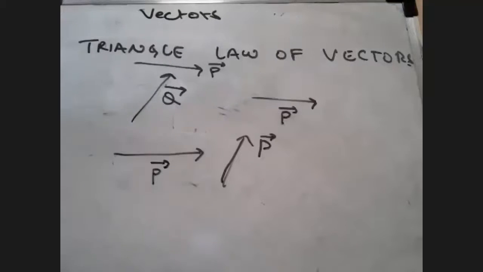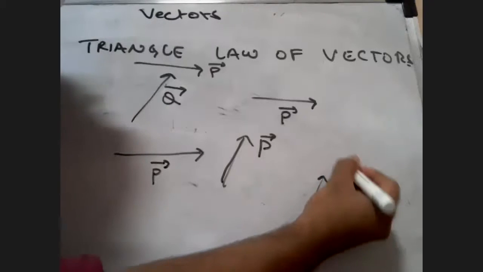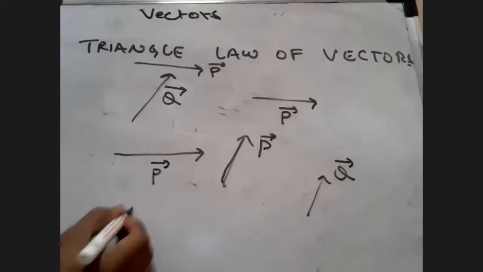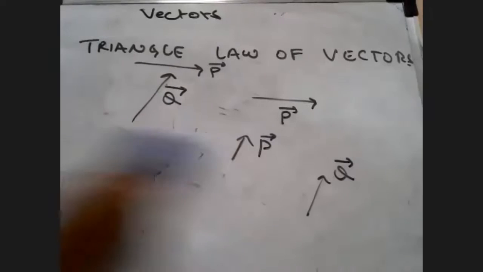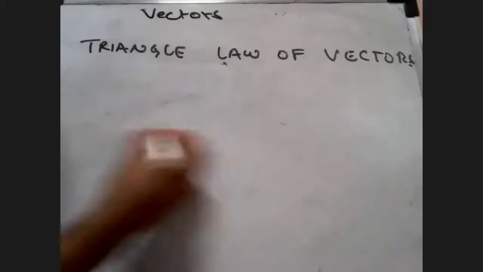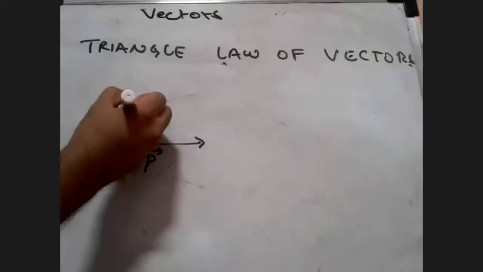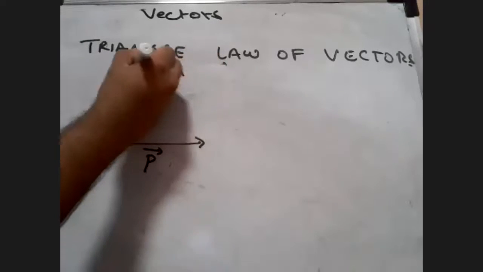Is that clear, students? You can do the same thing with Q here. This Q I can remove and place it here. No problem. The magnitude is same, direction is same. So I can place it anywhere I want, provided the magnitude and direction are the same. So what does the vector law of addition say, students? Coming to the topic, there are two vectors. This vector is P vector in this direction, and there is another vector over here in this direction. Let's say this is Q vector.